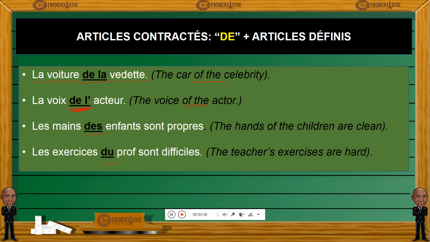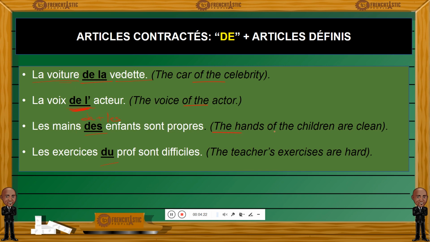Now, same for les mains des enfants sont propres. Whose hands? Well, the children's hands, the hands of the children. Les mains des enfants, the hands of the children. Like I said here, we also have de plus a definite article, and this definite article would be les, the in the plural form. So the hands of the children.